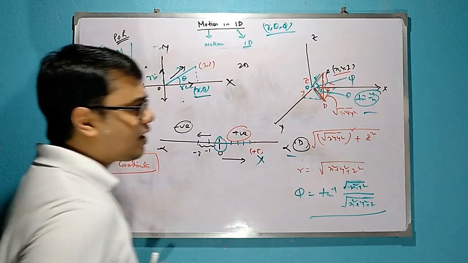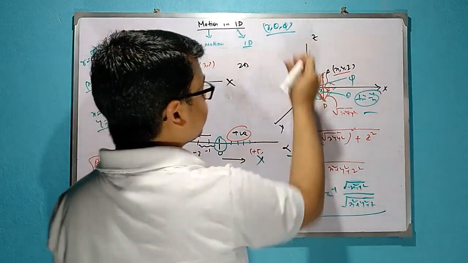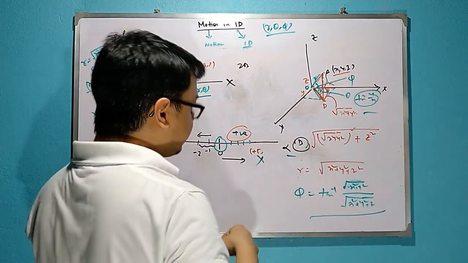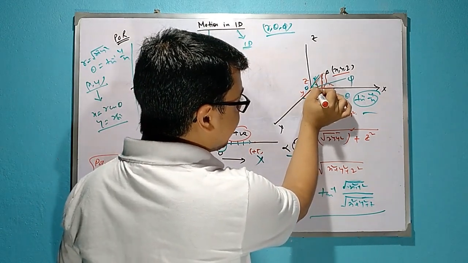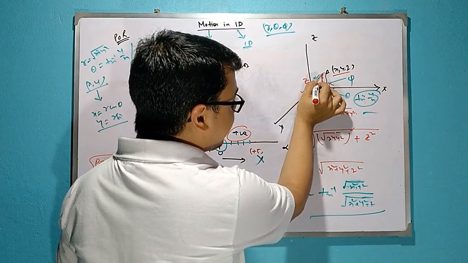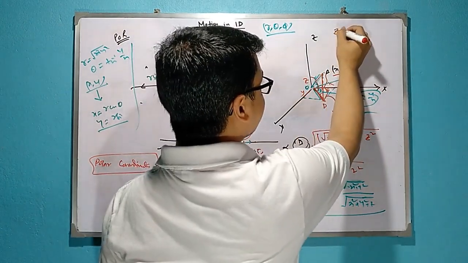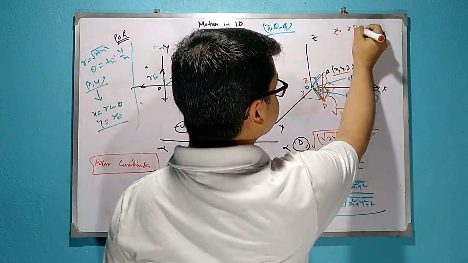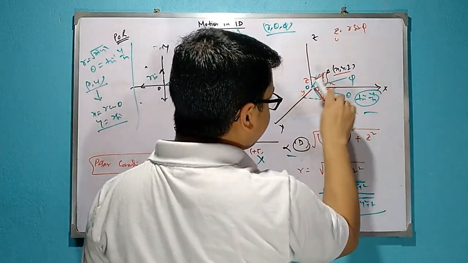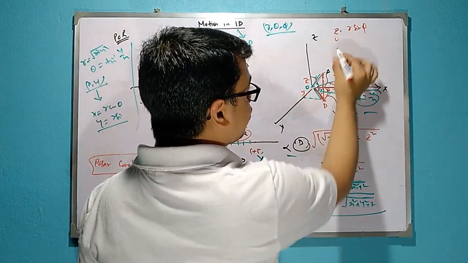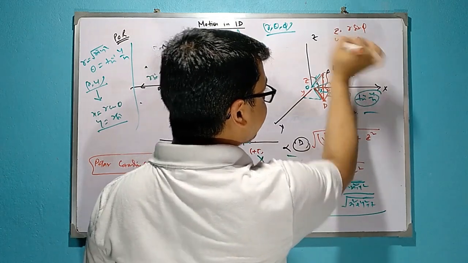If r, theta, phi is given, then how to determine x, y, z? Suppose this is r, this is the phi angle. So the component along the z axis will be how much? z will be r sin phi. Okay, z is done. Now this one that lies on the xy plane will be r cos phi.